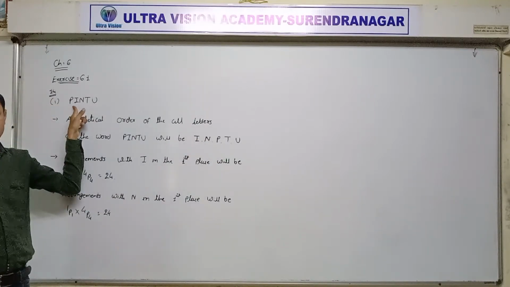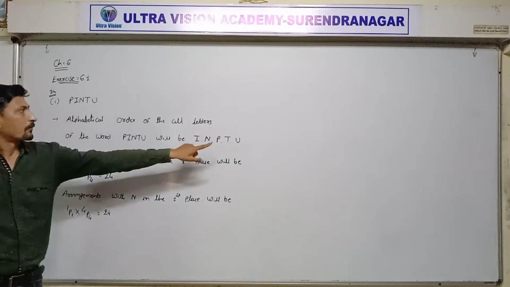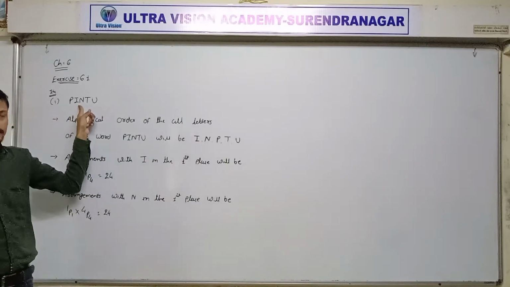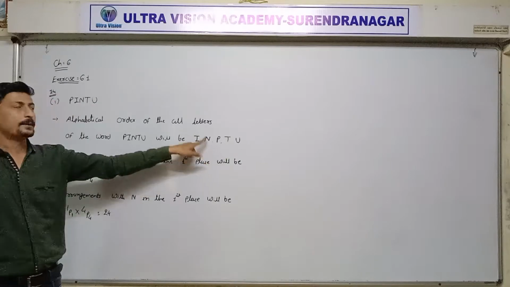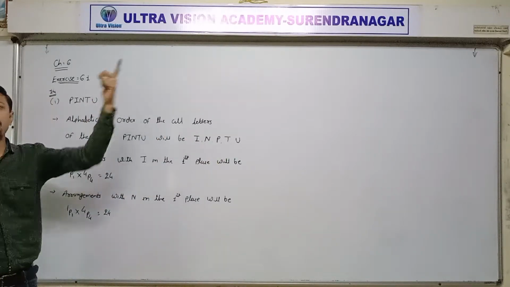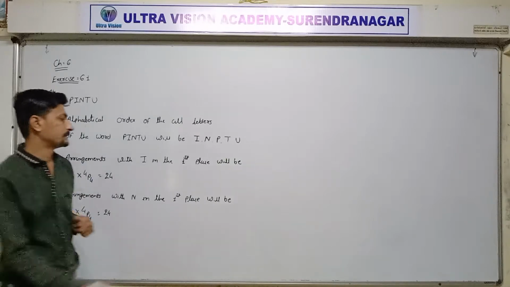So alphabetically, I in the second place, yes. Next alphabetically N in the third place, yes, possible. Next T and last U. So we directly find out the word Pintu.